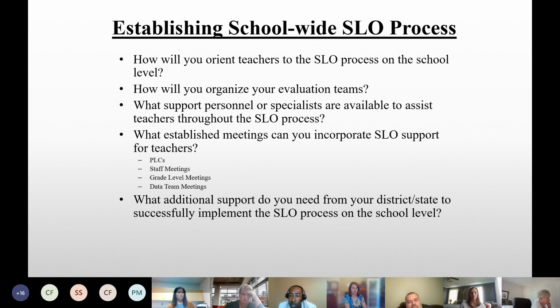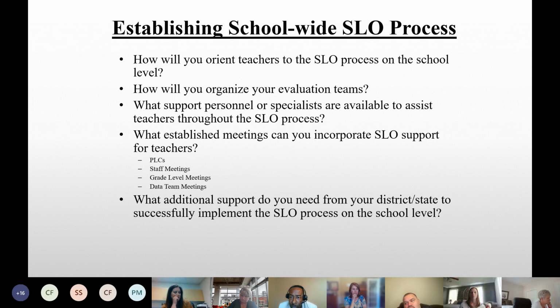How are you going to orient your new teachers? You're going to have teachers coming to you straight out of college. Again, we talked about those teachers who may not have had a traditional or normal student teaching experience. How are you going to ensure that those educators understand the SLO process? Out of country teachers, how is that going to look? How are you going to orient your teachers? Are you going to have a staff meeting? Is it going to be one of your meetings at the beginning of school with your staff? Or are you going to do it then? How is it going to look?